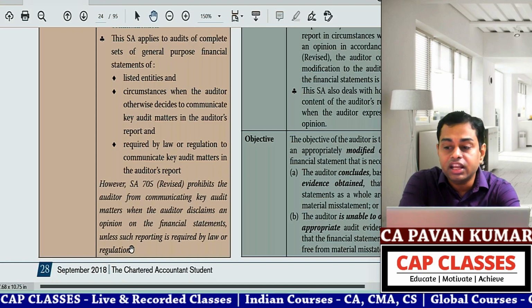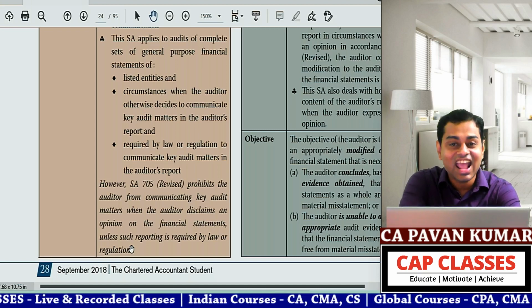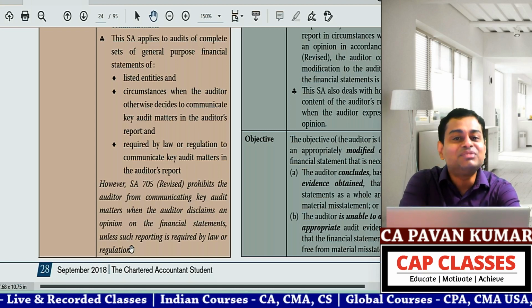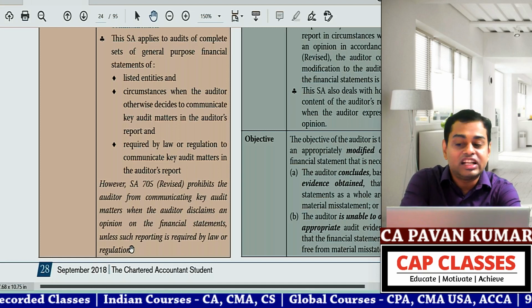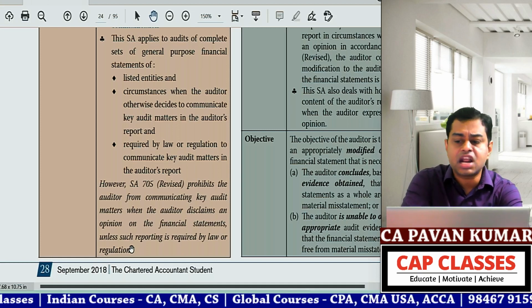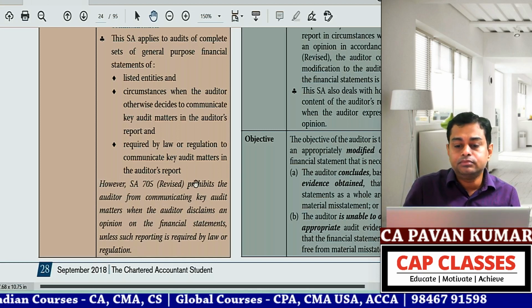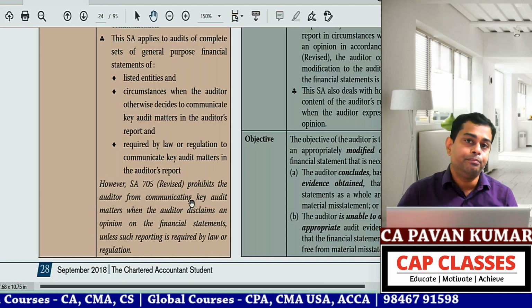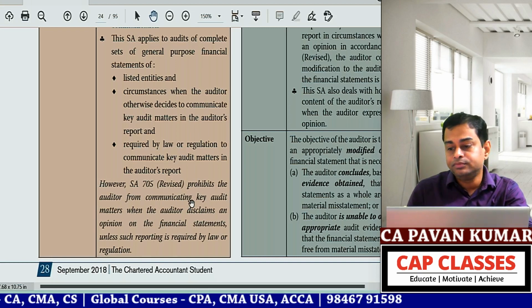Everybody is saying Schedule 3. That is the wrong answer. It is Ind AS. Ind AS prevails over Schedule 3. Read Schedule 3, read the introduction to accounting standards, and you'll understand. Or don't worry, your FR lecturer will take care of that. So, do you understand this particular para? Prohibition of giving CAM: when you disclaim opinion, you cannot give CAM. Is this clear?